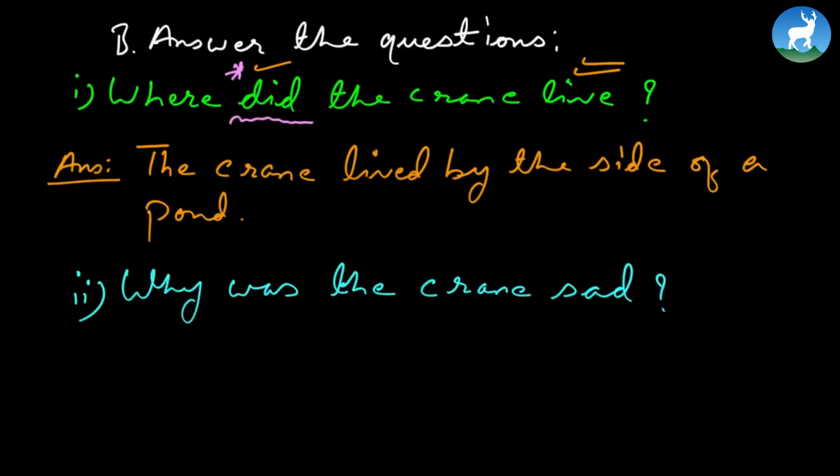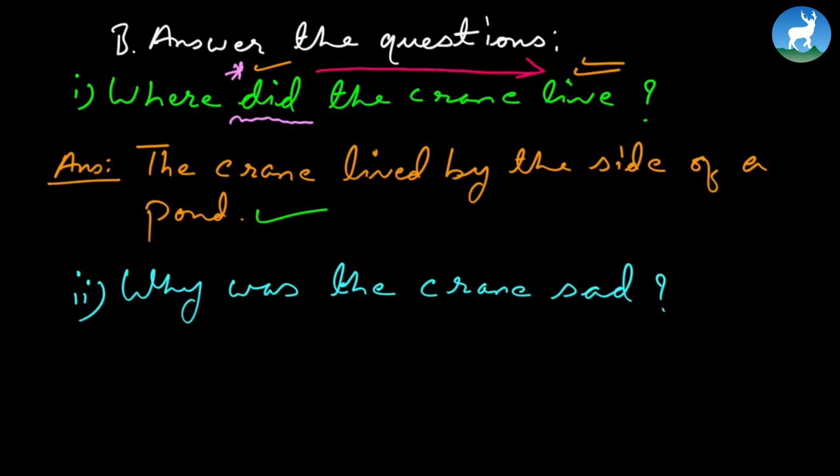Now that I had already read the passage, let's look at this question and answer here. All right, answer the question. First one is done right here already. See, so where did the crane live? Remember, we always have to take this auxiliary verb in our mind. In this case, it's simple past, to make sure that the verb that follows is affected by the auxiliary verb. We have to take this verb to simple past when we answer it. Now, when you look at the passage, the very first sentence, in fact, you'll get the answer. Where did the crane live? The crane lived by the side of a pond.